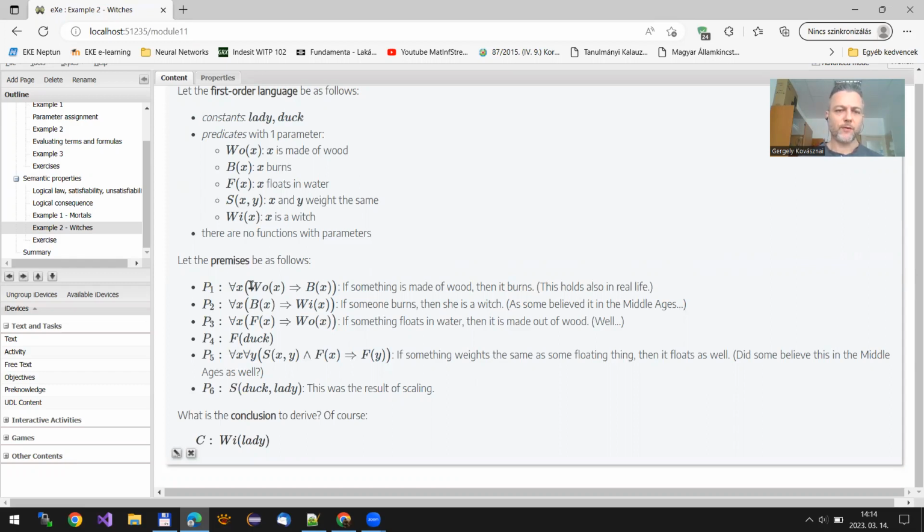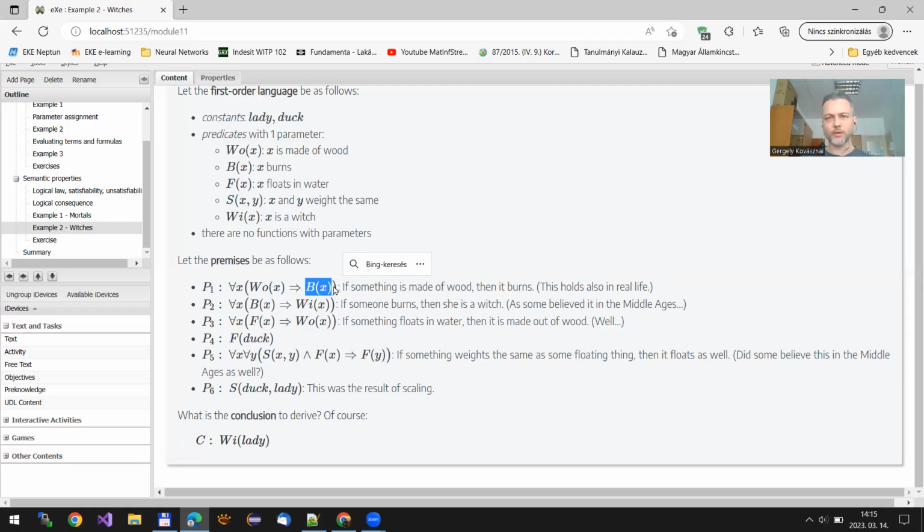So let's check out the first formula, the first premise. It is an implication. Just a remark, if you translate this implication into CNF, it is going to be a clause in which WO of X is going to be negated and B of X is going to be non-negated.